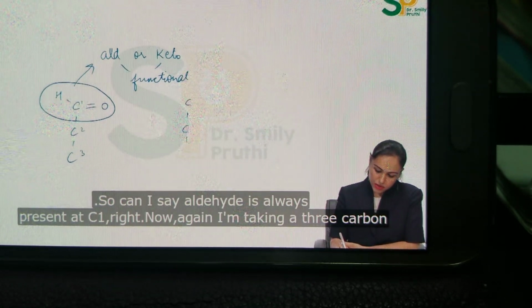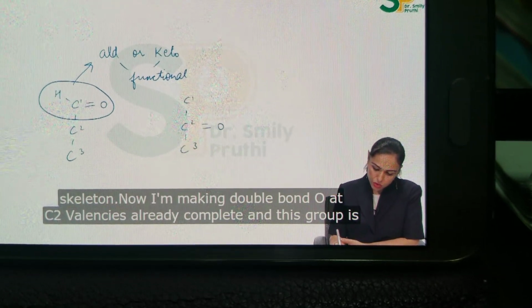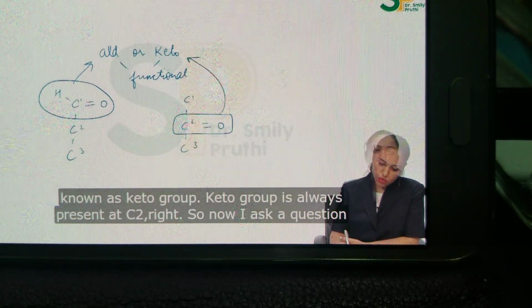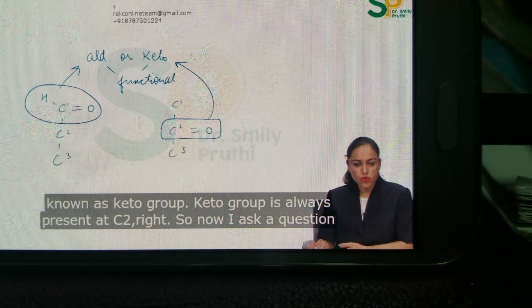Now again I'm taking the 3 carbon skeleton. Now I'm making a double bond O at C2. The valency is already complete. Then this group is known as the keto group. The keto group is always present at C2, right? So now I'll ask you a question.